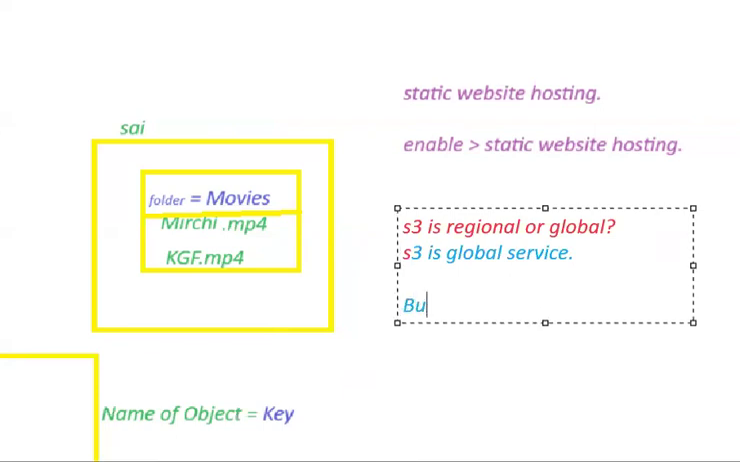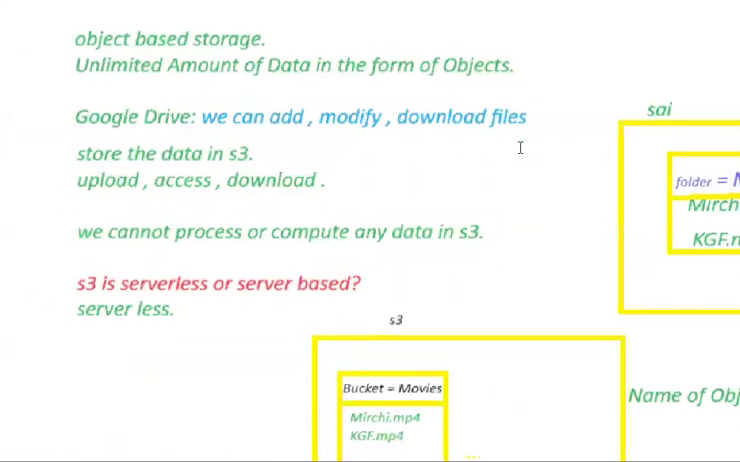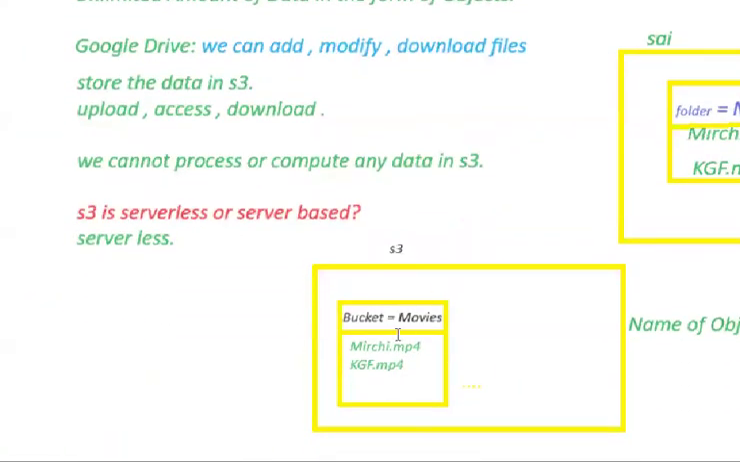What are the buckets we're going to create in S3? Those are regional. That means we can create buckets in one region, and in that region only can I access those buckets. Let's say I created this movies bucket in Mumbai region.